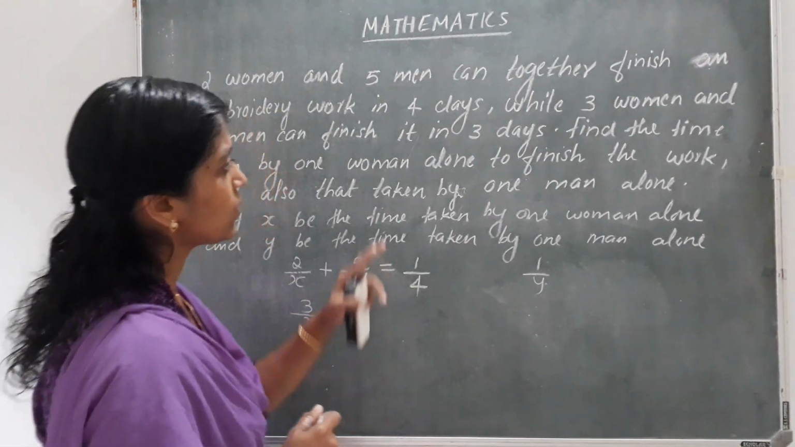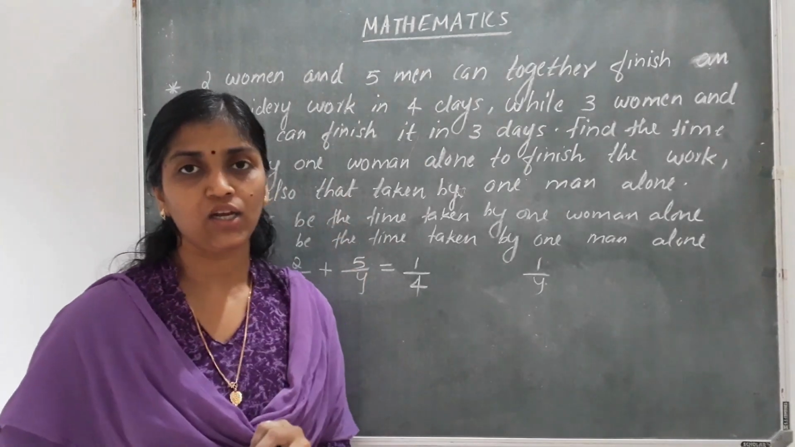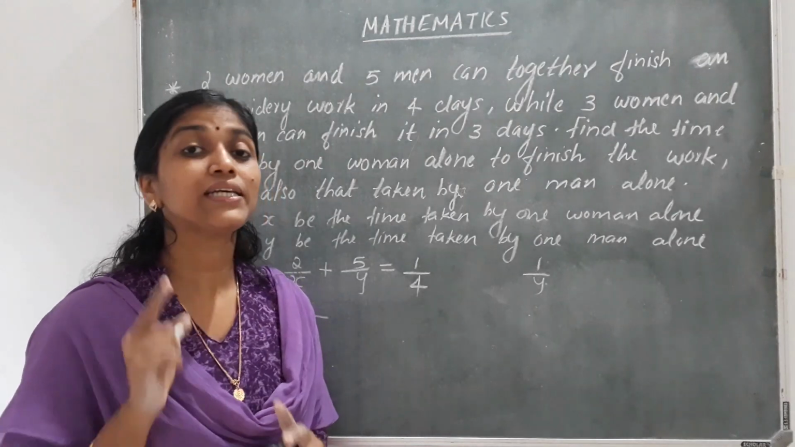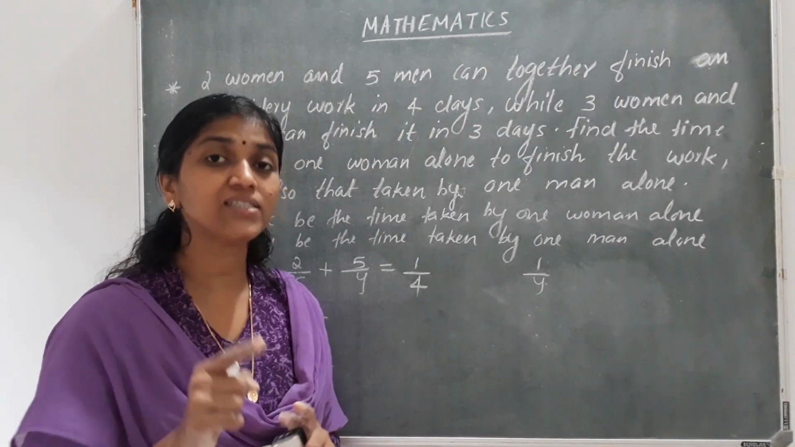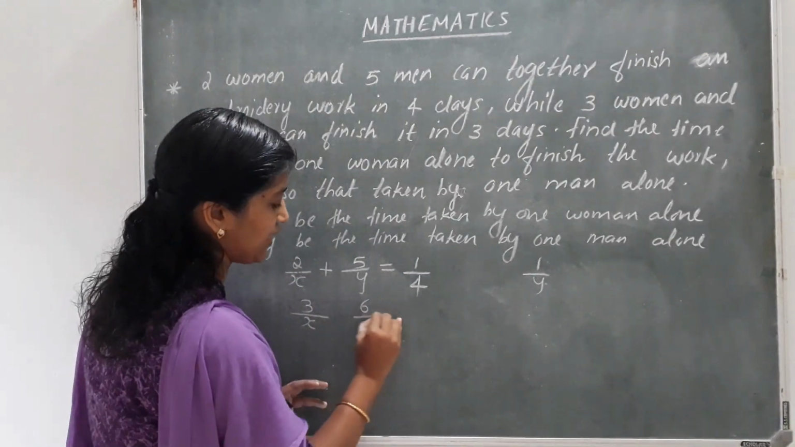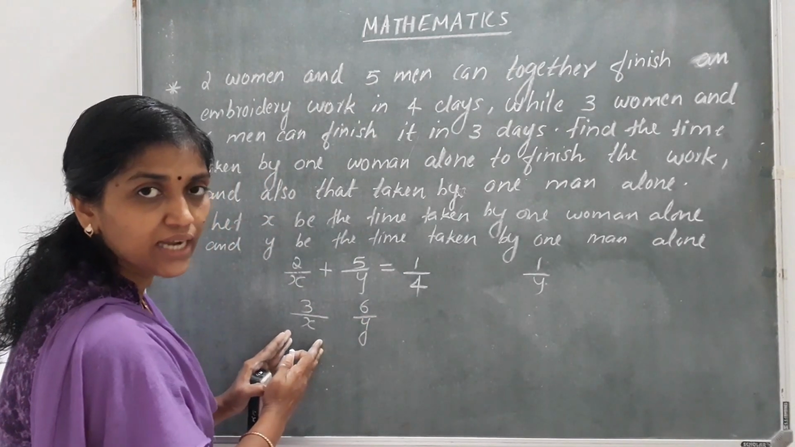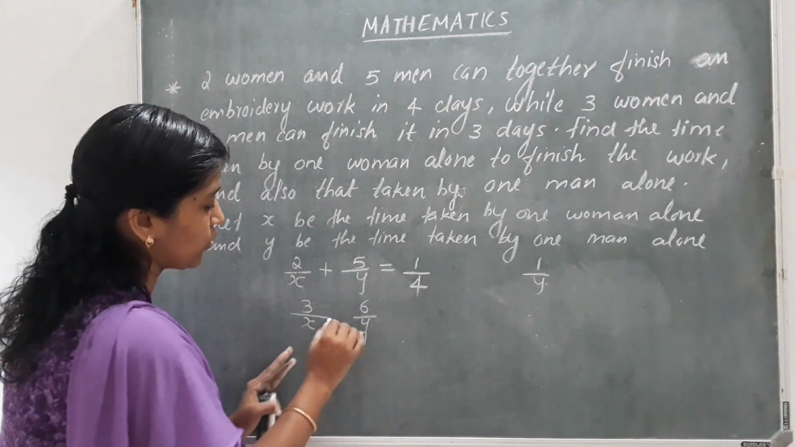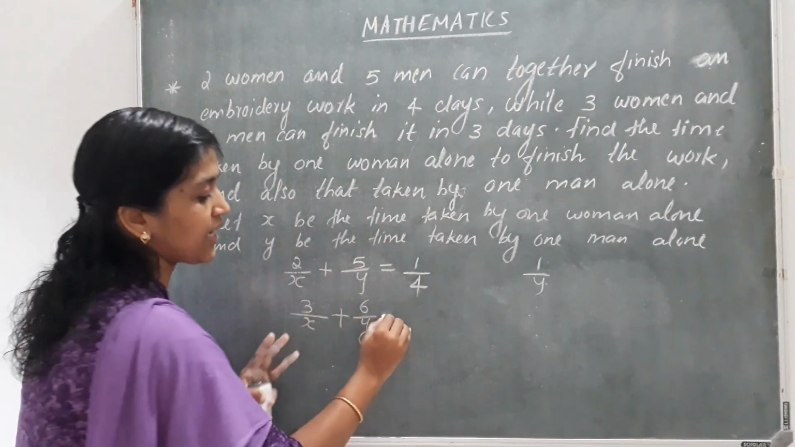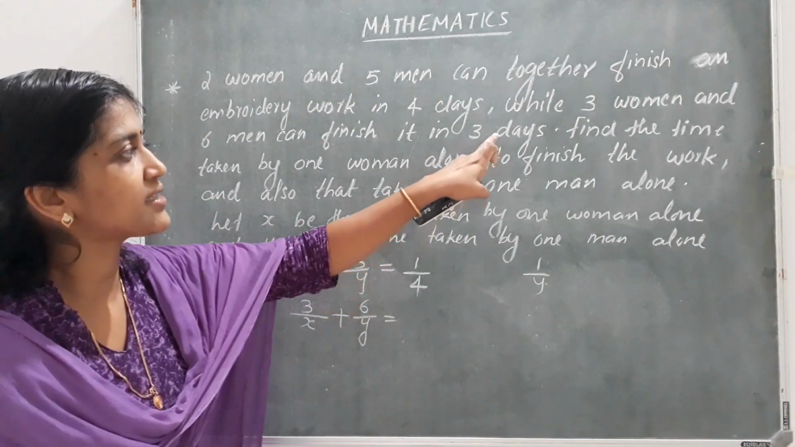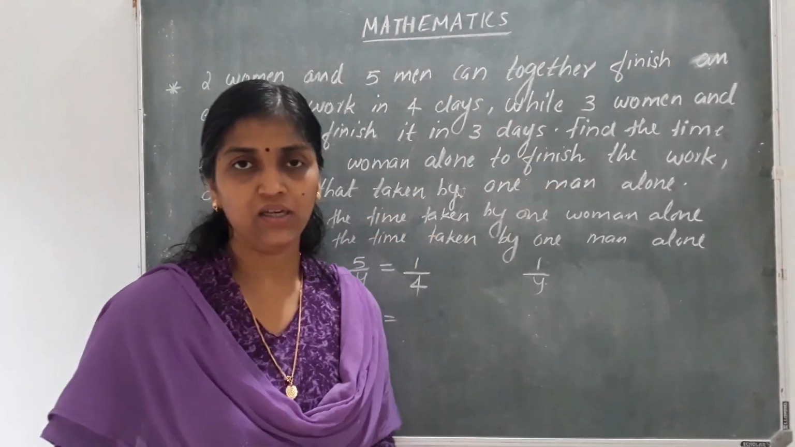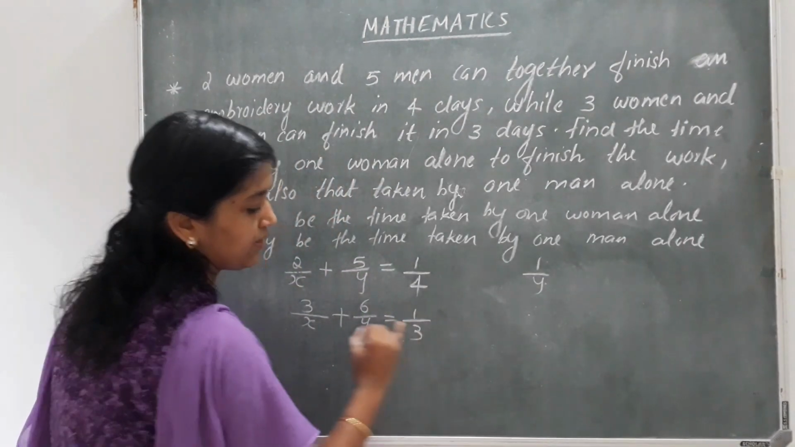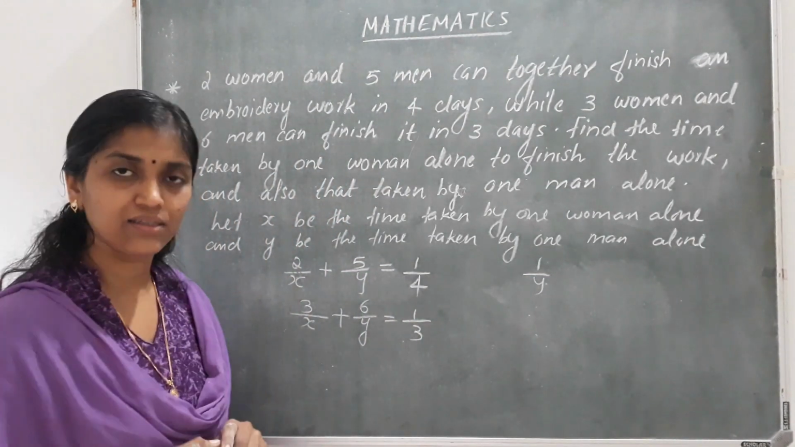Clear? And how many men are there? 6 men are there. How much work does 1 man do in 1 day, sir? It is 1/y. So how much work can 6 men do on a day? It is 6/y. So 3/x is the work done by 3 women on a day, and the work done by 6 men on a day, together, will give us the work done on 1 day. How many days do they take? They take 3 days. So what part of the work will be done on a day? It is 1/3. Clear? So we get the equations this way.